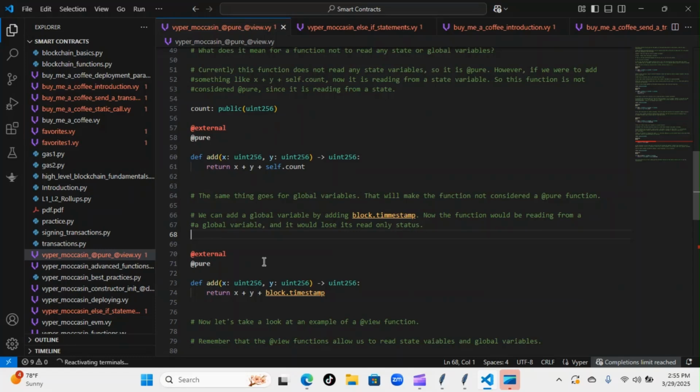So now you have a few more examples of state variables and global variables and why they don't work with the pure decorator. I'm not going to say they don't function well. They won't work at all. So that's that. We can't use them inside of a pure decorator function.